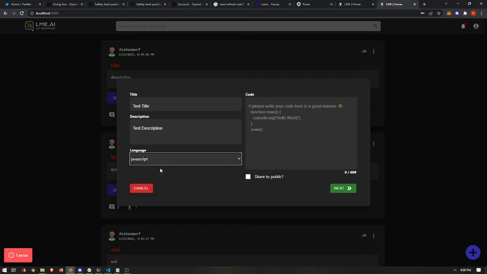Because this is kind of a baby stage for this Let Me Explain application, our first iteration, to make it alpha closed testing.